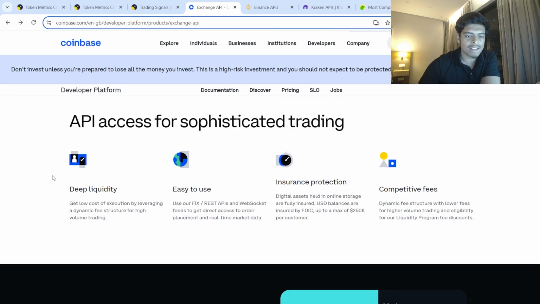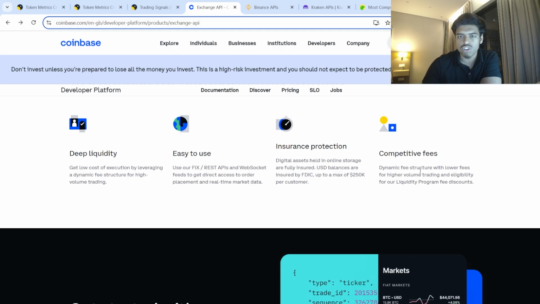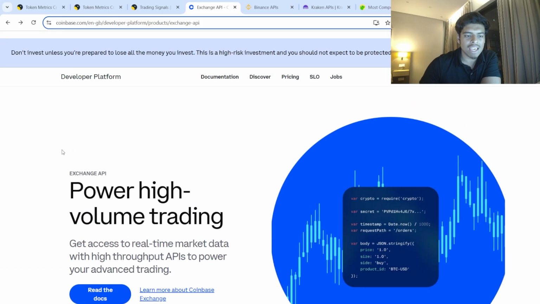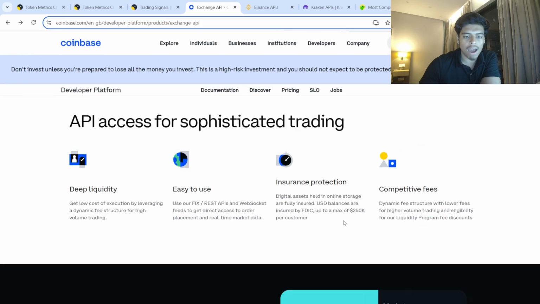Of course, the main things here are it's got deep liquidity, it's super easy to use, you've got your insurance protection and competitive fees, right? The dynamic fee structure, I feel like, is one of the USPs here. They've got much lower fees for high volume trading. So for anyone here that's running a large fund or ultimately has large capital to trade with, the Coinbase API is definitely one of the ones that you might want to look at.